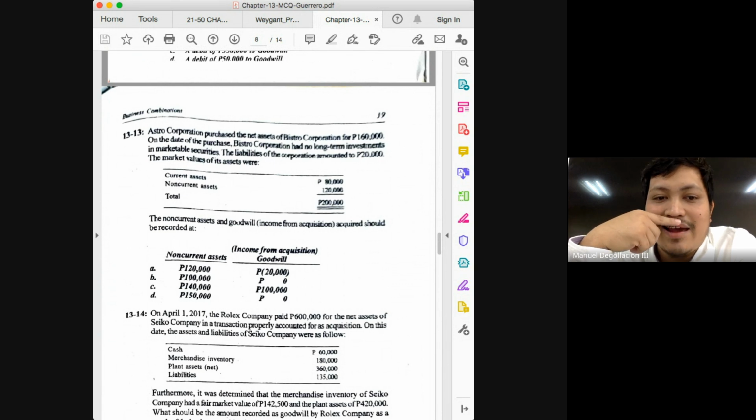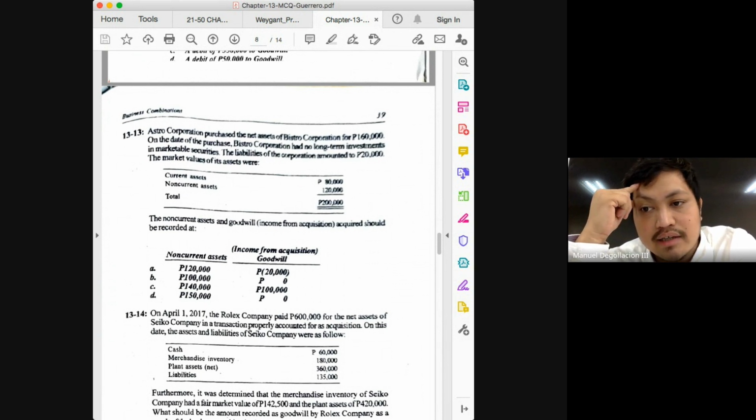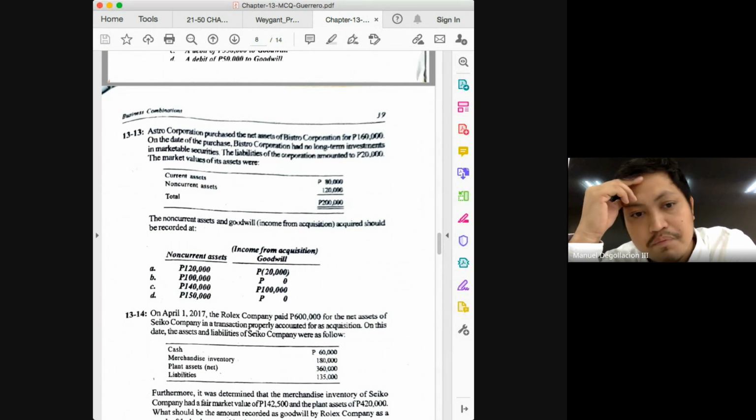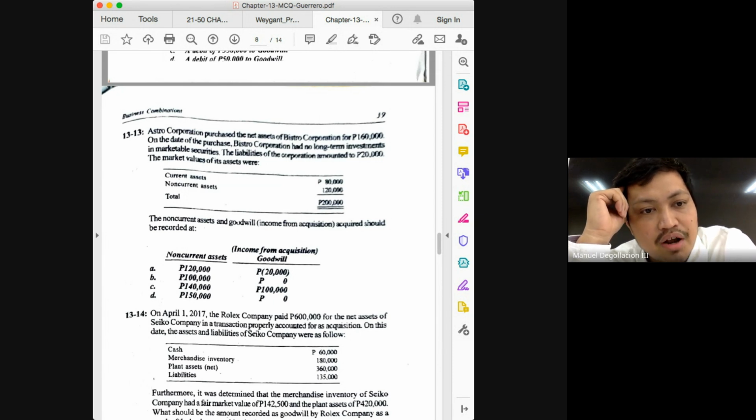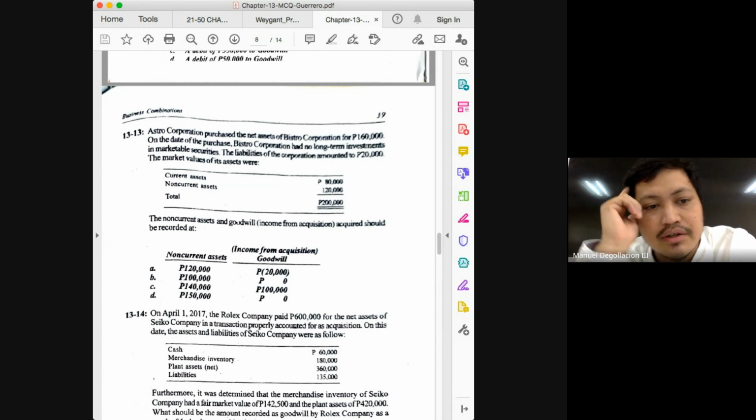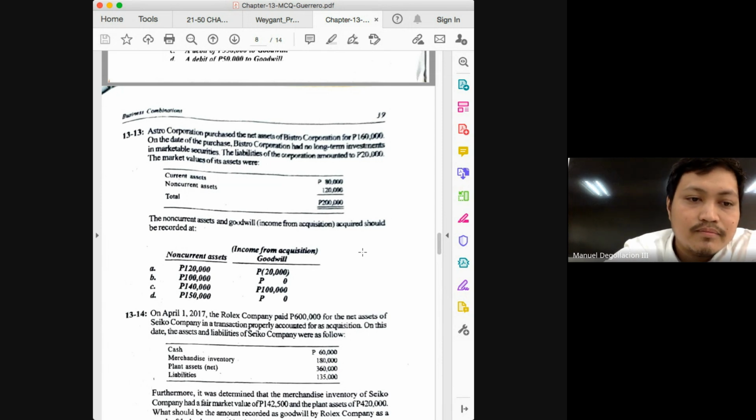So the resulting amount, is it a goodwill or gain? Gain, because the net assets are greater. So 160 minus 180, you will have a gain of 20,000. And that leaves us with only one choice, which is letter A. But of course, the non-current assets could easily be answered, class, because what's the rule? At what amount should the assets from the acquiree be recorded? Fair value. And how much is the fair value of your non-current assets? 120. So definitely the answer is letter A.